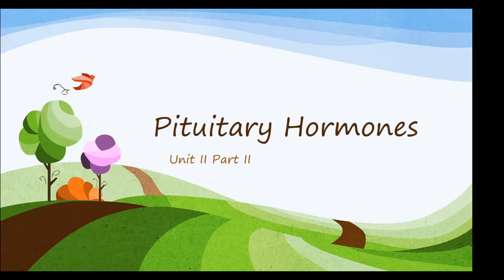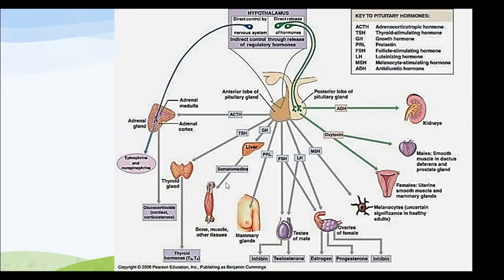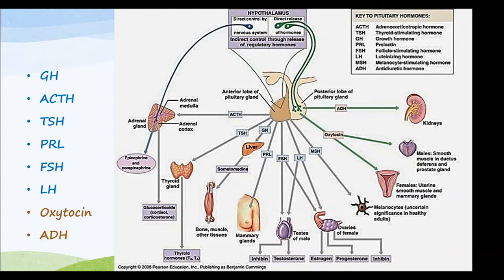Welcome to the next set of classes, and these classes are on pituitary hormones. These are the different classifications, or types, of pituitary hormones that are involved. First is the growth hormone or GH. ACTH is the adrenocorticotropic hormone. TSH is the thyroid stimulating hormone. PRL is prolactin, follicle stimulating hormone, luteinizing hormone, oxytocin, and antidiuretic hormone or vasopressin.